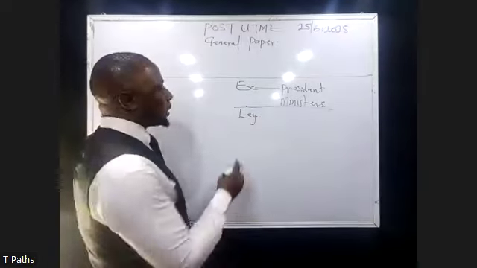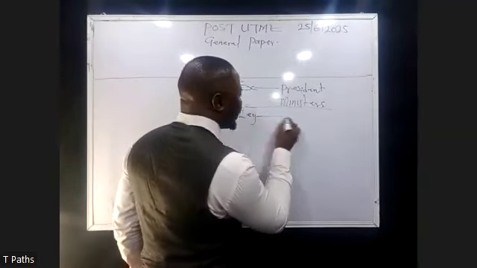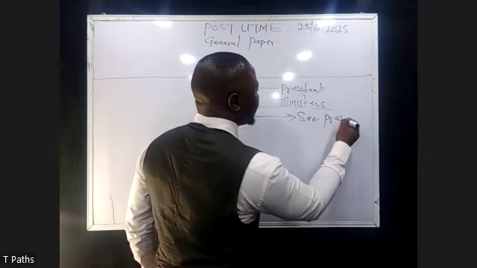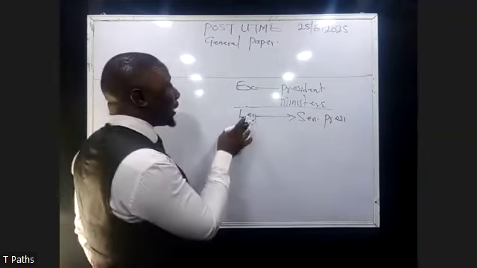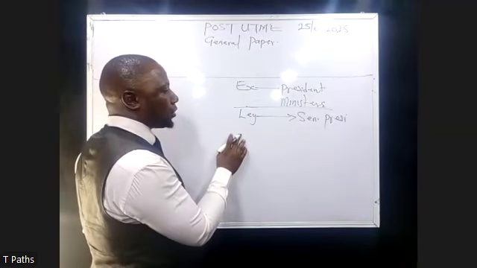The head of the legislative arm of government is the Senate president.